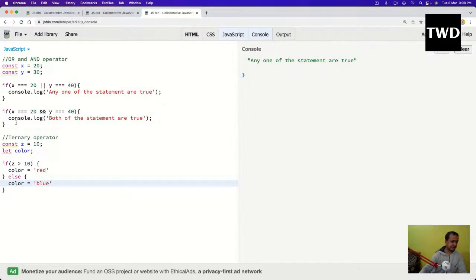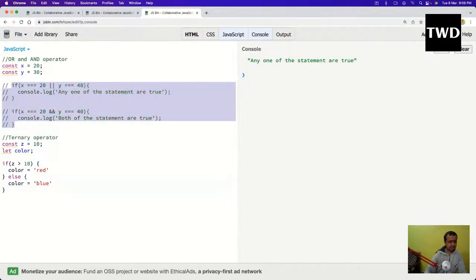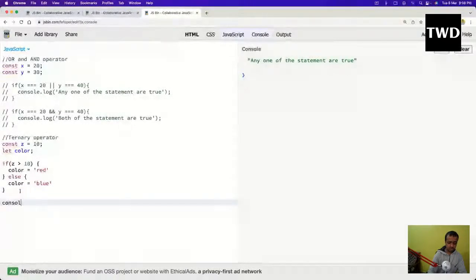So in this case what will happen? Let me comment this out. Just a simple z is equal to 10. 10 is not greater than 10, so color will be blue. And if I do a console.log of color, let it run. See, blue will be printed.